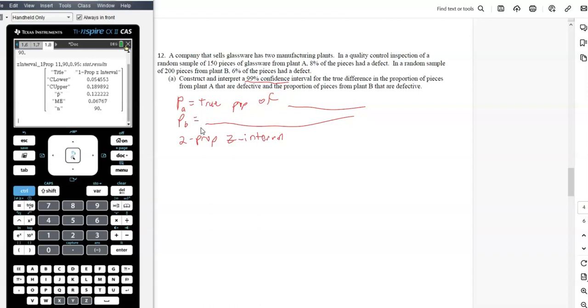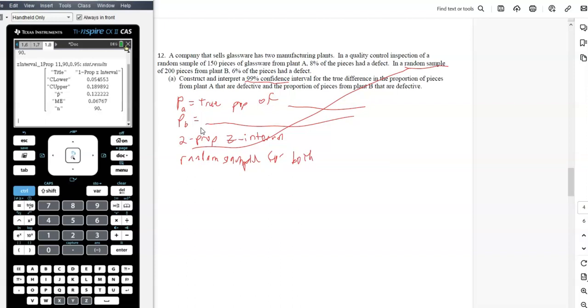So we want to check the conditions now. Is it a random sample? So in a random sample of 200 pieces, so yes, random sample for both. Then we want to check less than 10%.